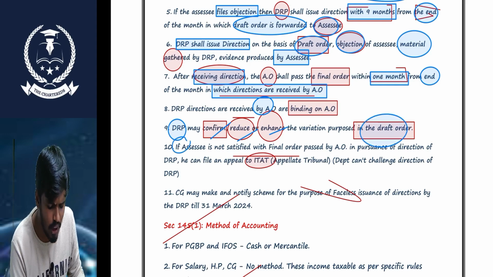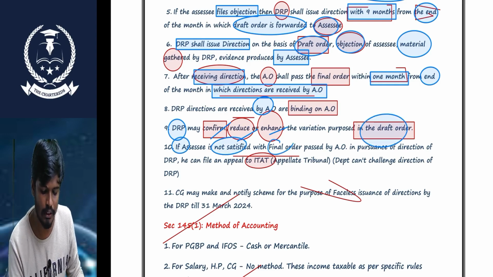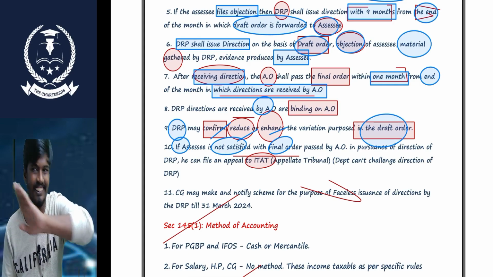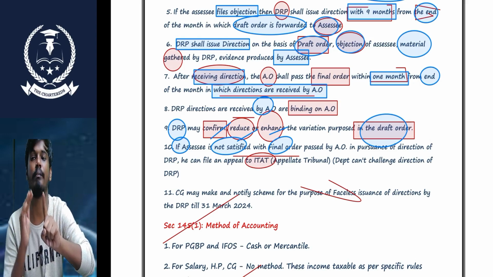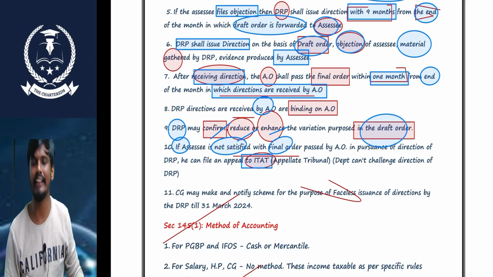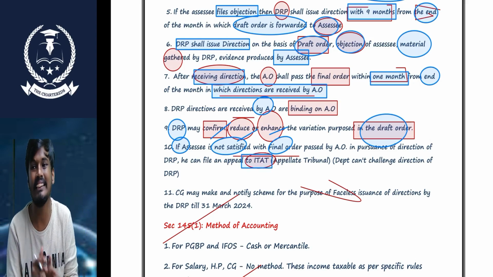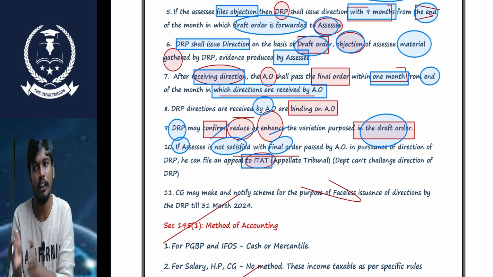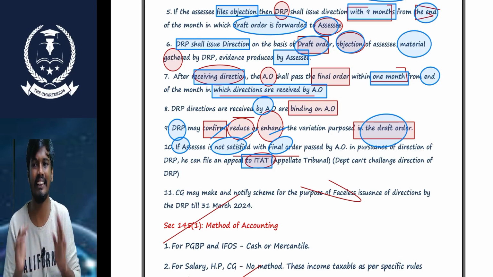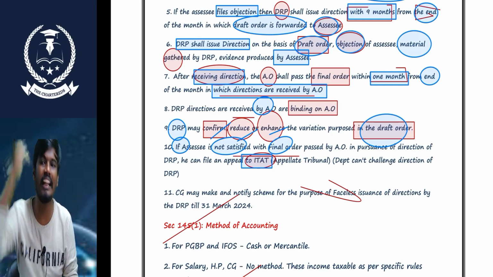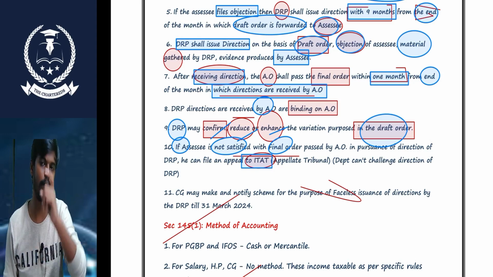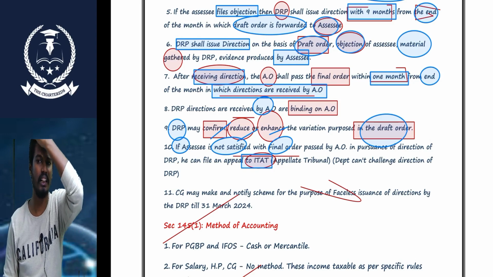Sir, if the SSC is not satisfied with the final order passed by the AO based on the DRP direction, in that scenario we cannot file an appeal directly to the CIT(A), because the DRP is at the CIT level. We cannot appeal against an order passed at the CIT level to the CIT, so we need to appeal to the higher authority. Who is the higher authority? The ITAT. So in that scenario, we can file an appeal to the ITAT.